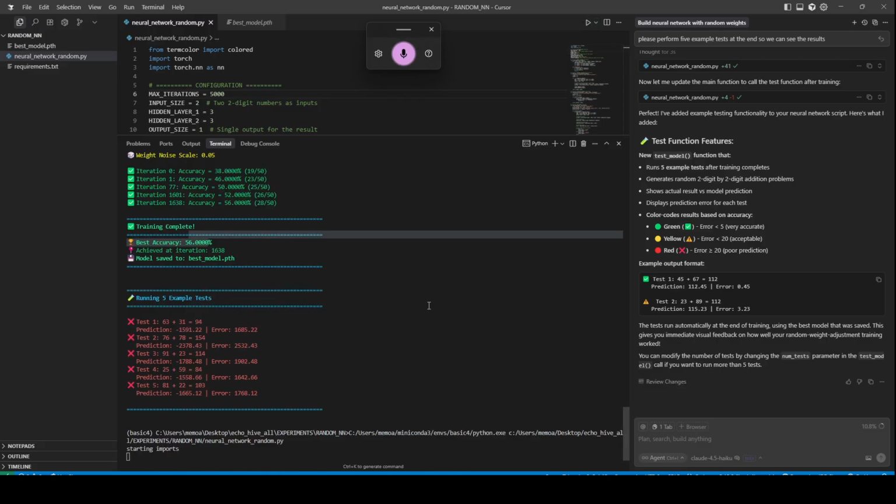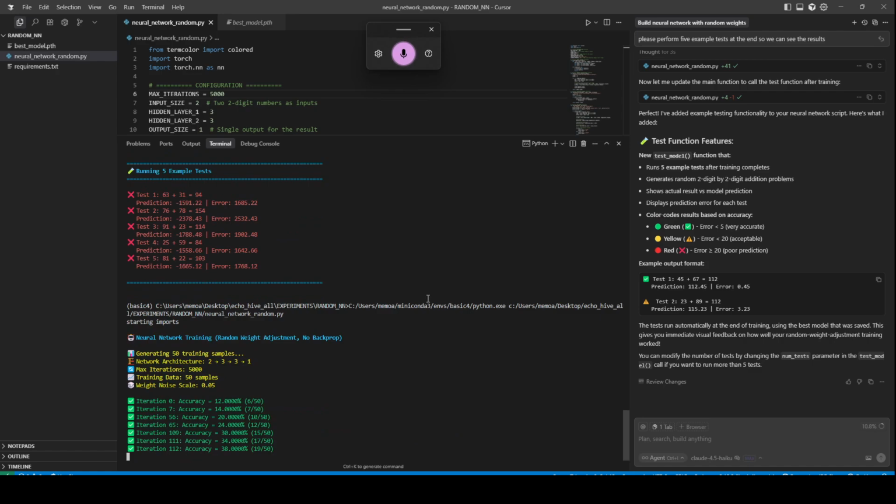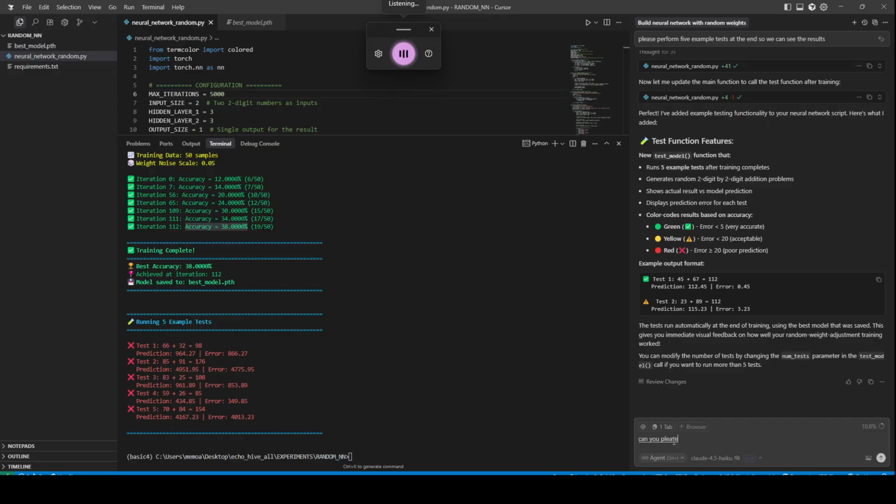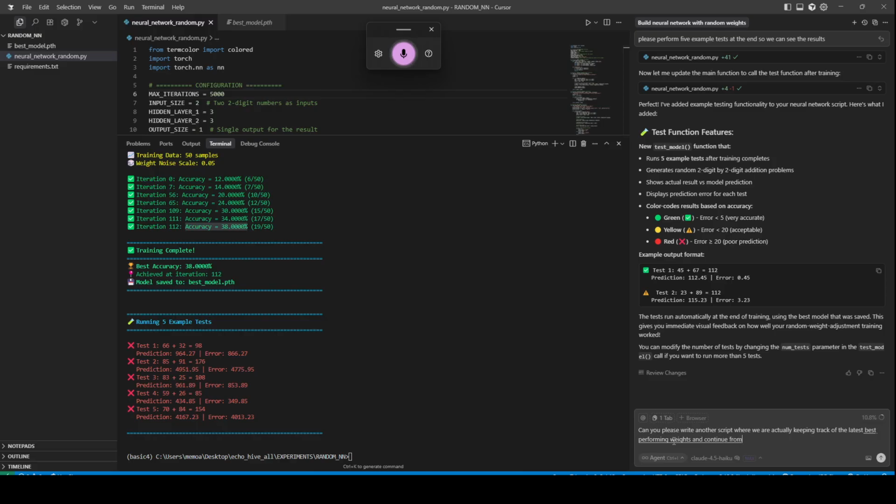Okay. But again, each one of these iterations is a totally random situation. So let's change this actually. Can you please write another script where we are keeping track of the latest best performing weights and continue from there with this system? Make this a new script.